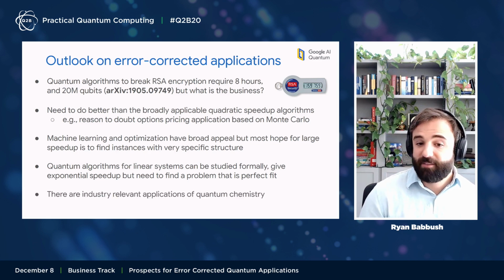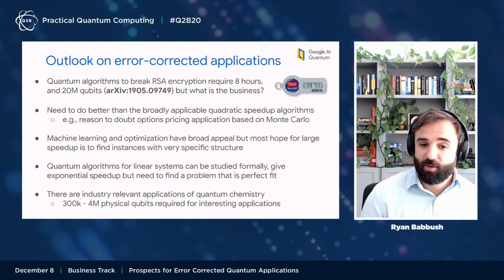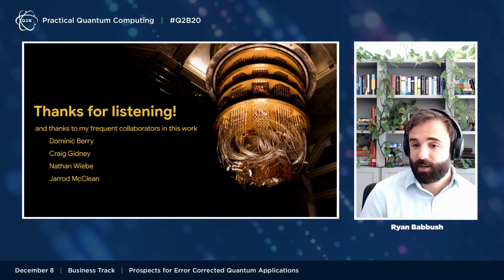And finally, there are industrially relevant applications of quantum chemistry, which we've talked about, and one needs only a few 100,000 to a few million physical qubits for interesting applications there. So that's all I had to say today.